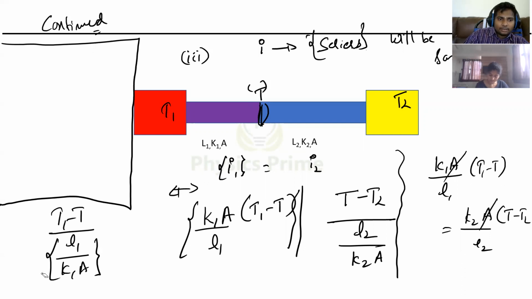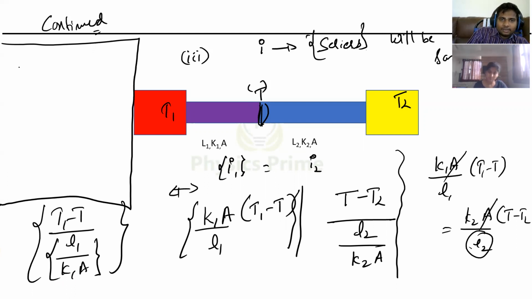What can I write here? It's not a ratio, I just equated them. The A is gone, they cancel. Upon L1, I will make it equal to L2. I will send it to the left side, and L1 I'll send to the right side.